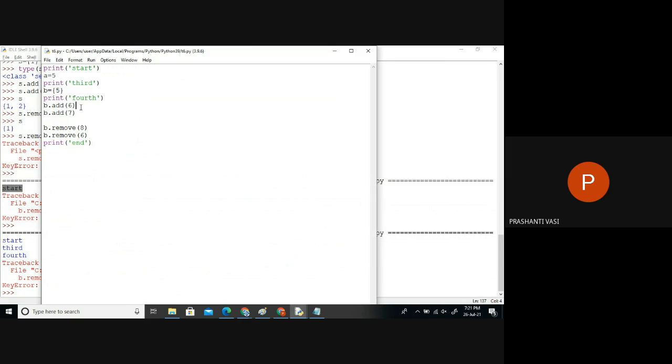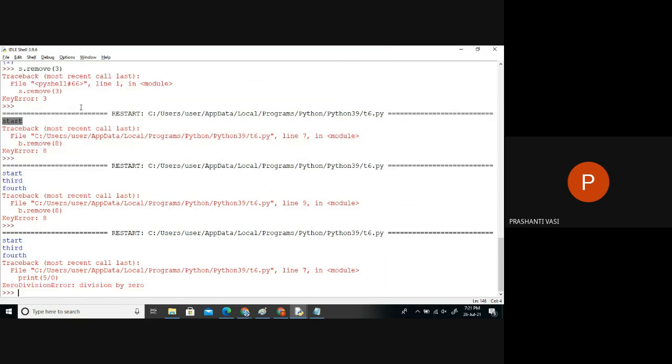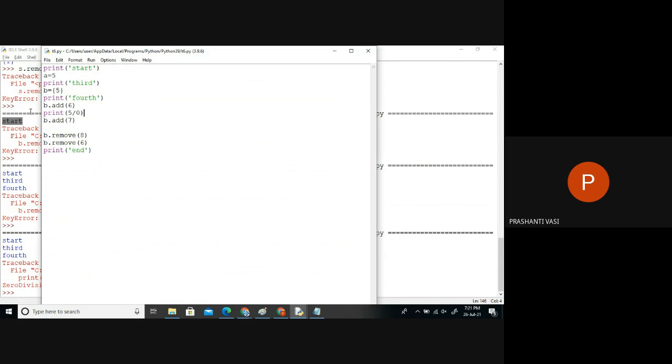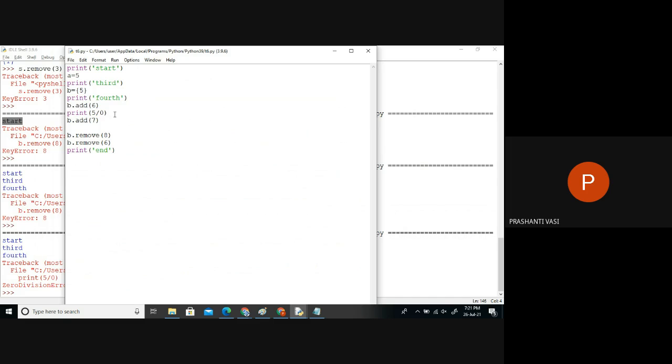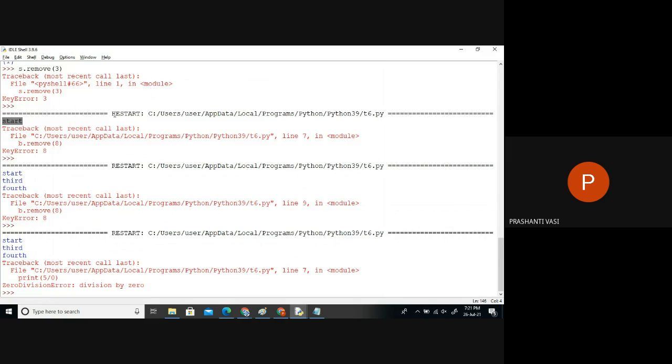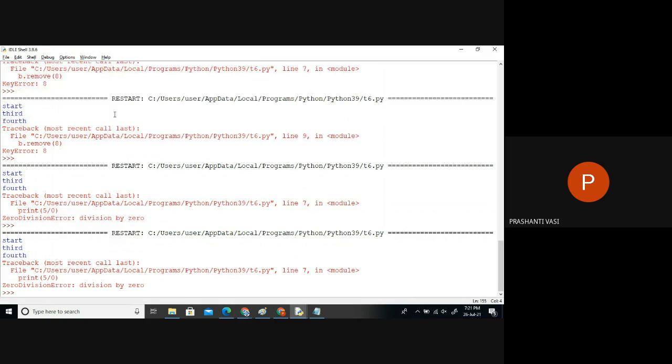But if suddenly there is a problem in a certain location, let me say I did this division by mistake. This division is never going to end. So we'll have some problem at that line only. The program will quit from that point. It's not going to the next level. After this, whatever is written, it's not going to execute. When I said division, there is a problem, it will not go to the next.